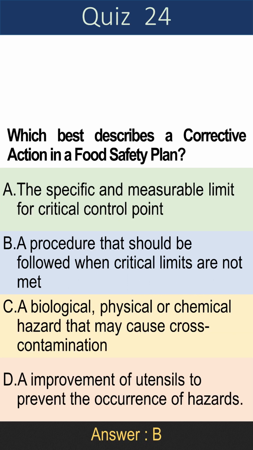Question 24. Which best describes the corrective action in a food safety plan? A. The specific and measurable limit for critical control point. B. A procedure that should be followed when critical limits are not met. C. A biological, physical or chemical hazard that may cause cross-contamination. D. An improvement of utensils to prevent the occurrence of hazards. Answer is B. A procedure that should be followed when critical limits are not met.